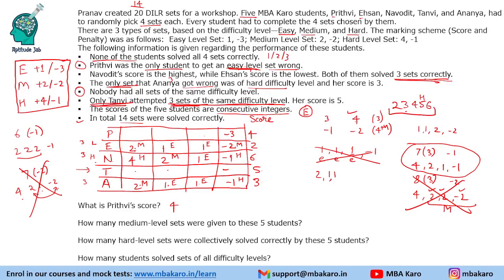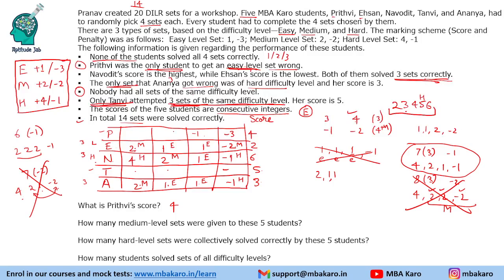Now, let's look at Prithvi also. Prithvi was the only student to get an easy level set wrong. So he has already got one incorrect. Suppose he gets two incorrect. So there has to be a person who gets two incorrect out of Prithvi and Tanvi. Suppose Prithvi gets another incorrect. Let us say it is minus one.